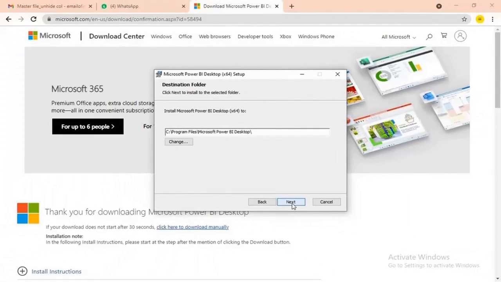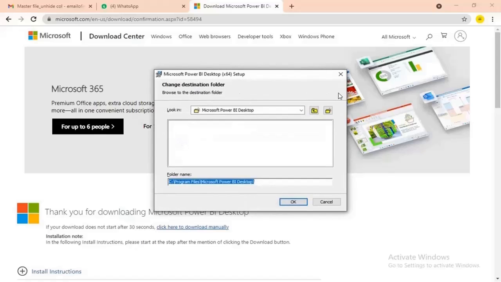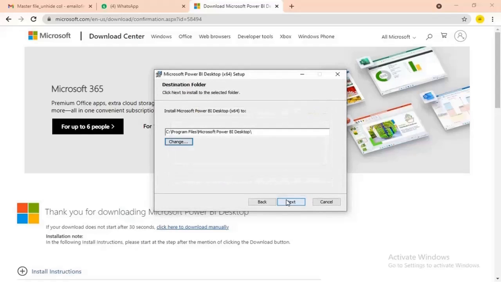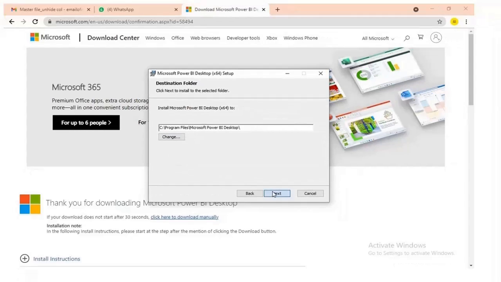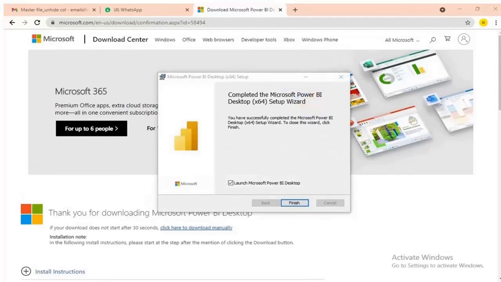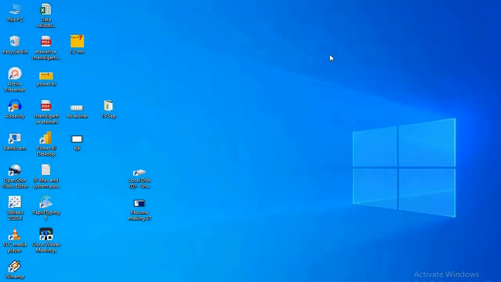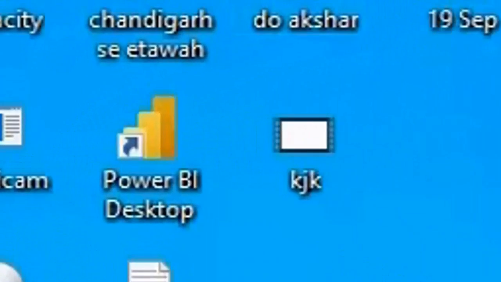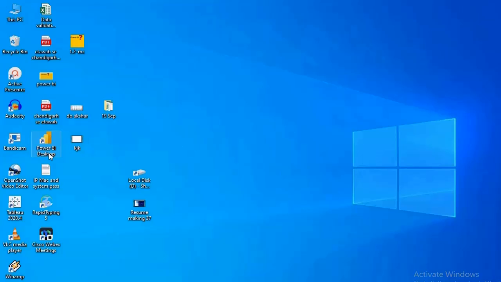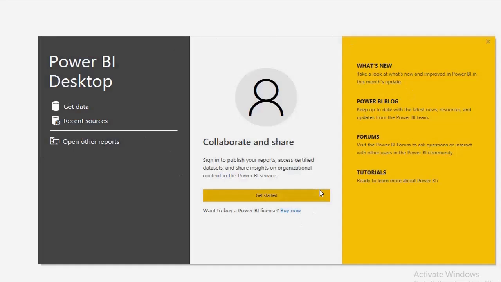Now here you can select the place where you want to save the Power BI software, and then click on next, and finally click on finish. So guys, our Power BI Desktop has been installed, and let us open it. I just click this. So this is the starting screen.